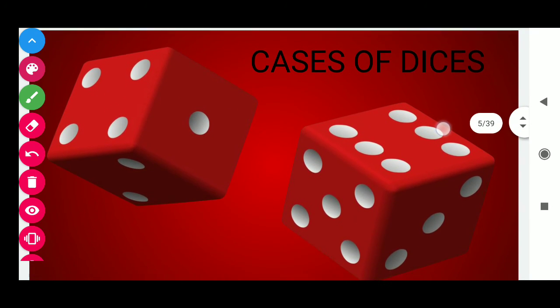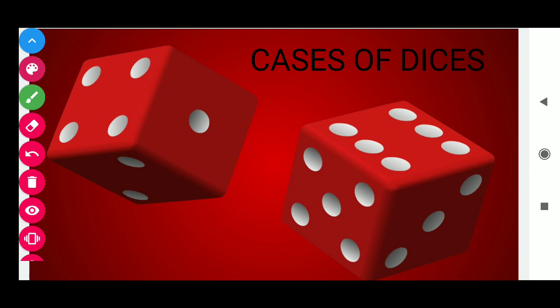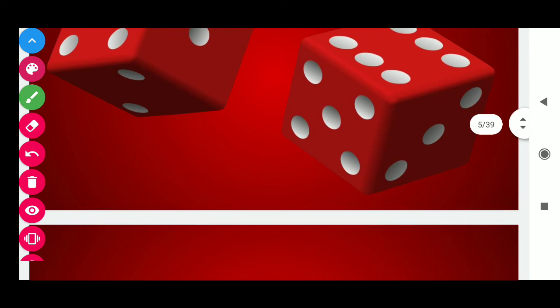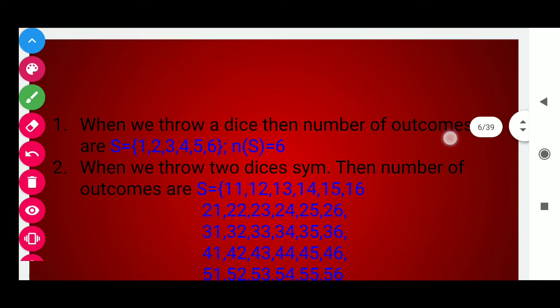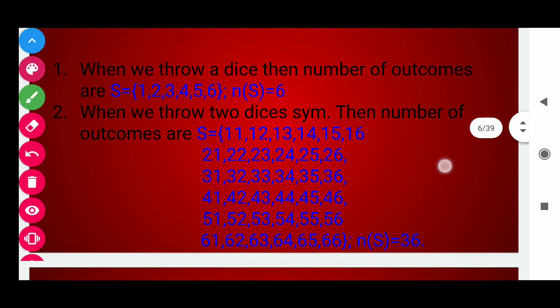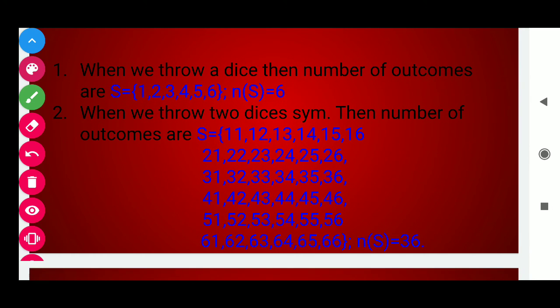Now we start with the cases of dice. Suppose we are playing with dice, as in Ludo. The first case is when we throw one dice: the sample space contains 1, 2, 3, 4, 5 and 6.